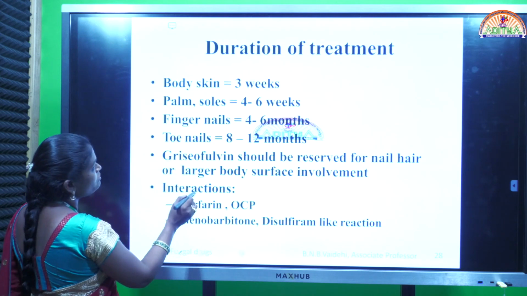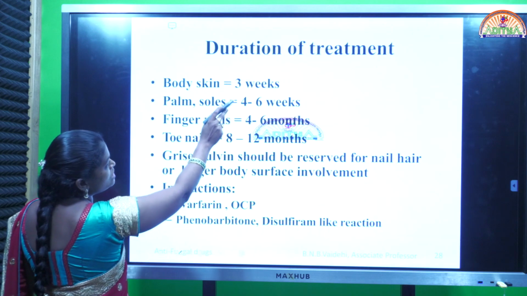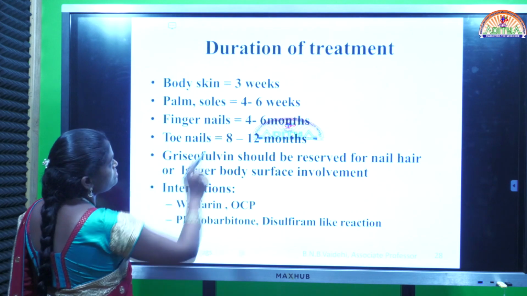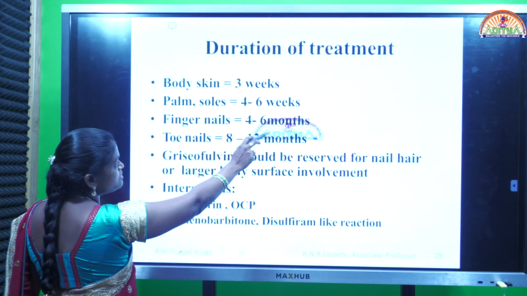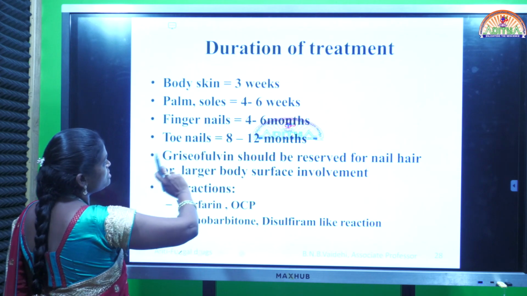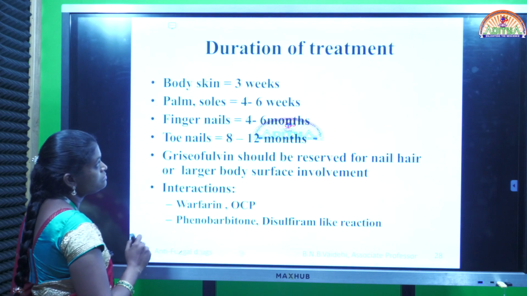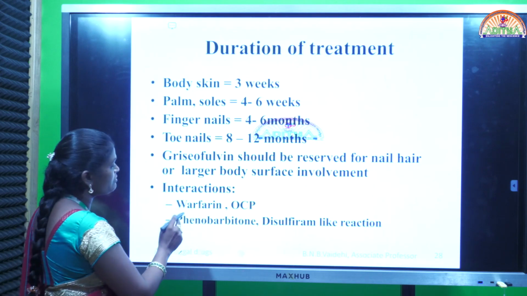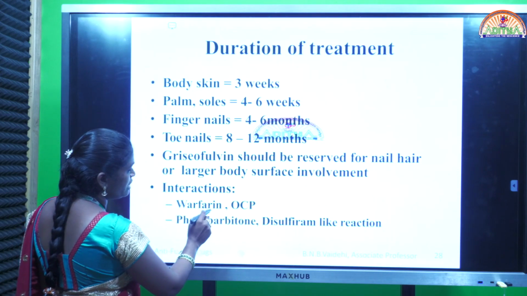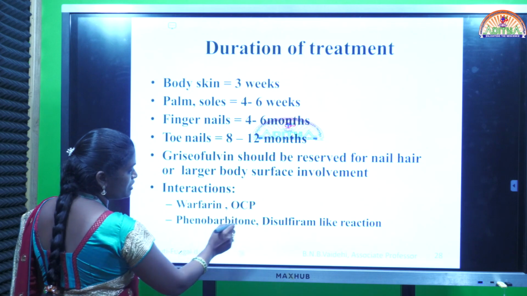Based on the type of infection, we can use the drug in the form of a course: 3 weeks, 4 to 6 weeks, 4 to 6 months for fingernail infections. Toenails 8 to 12 months. Like that it varies. And this griseofulvin drug also has some interactions with warfarin and oral contraceptives, phenobarbitones and disulfiram.